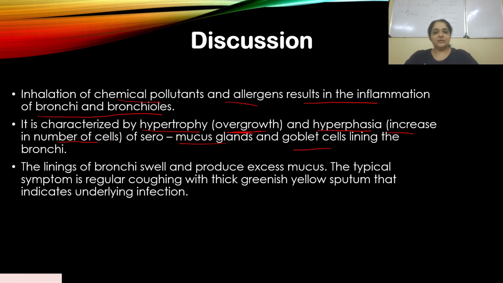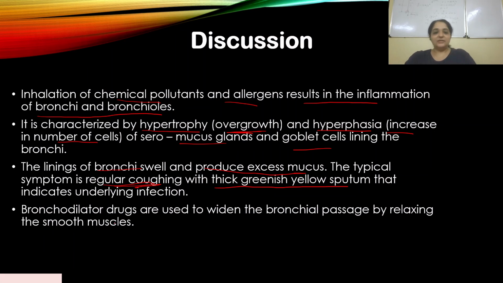All right, and so the linings of the bronchi swell and produce excess mucus. Because of this hypertrophy and hyperplasia of those cells, there is excess mucus and the linings of the bronchi swell. And so the typical symptom is regular coughing. The patient is continuously coughing, with thick greenish yellow sputum. When you have thick greenish yellow sputum, it indicates that there is some infection and inflammation in the bronchi.